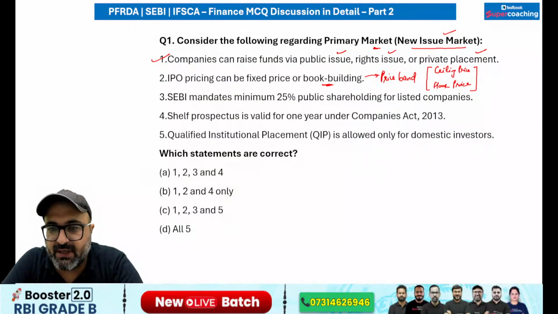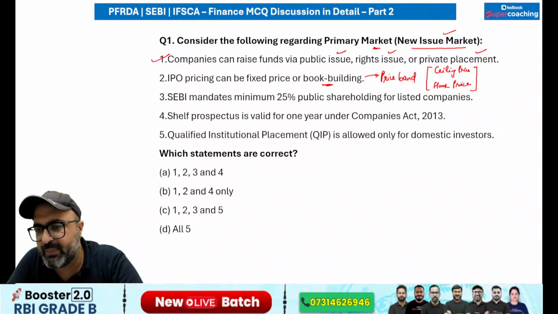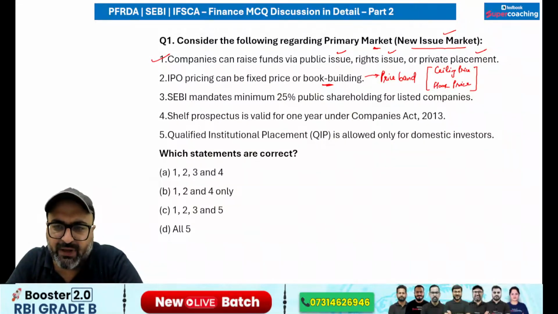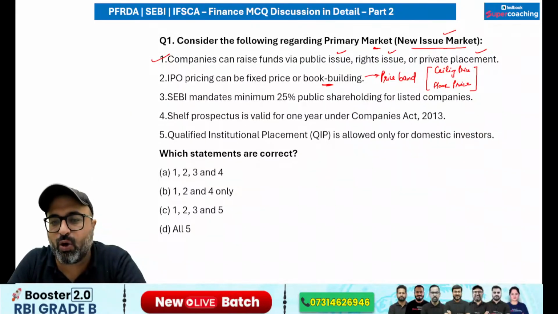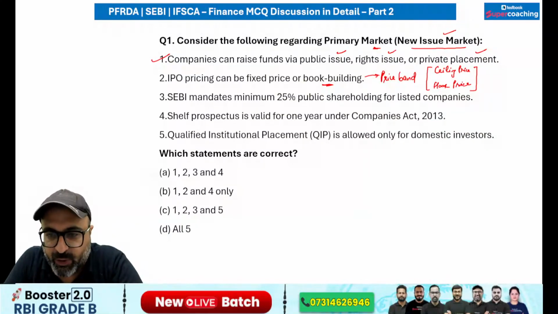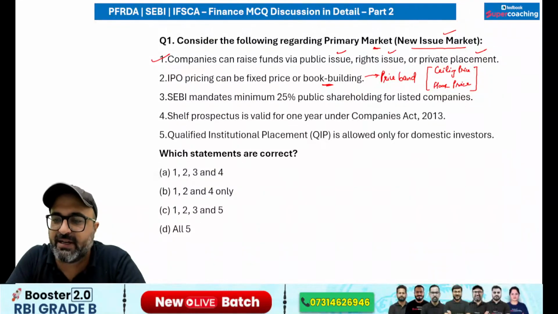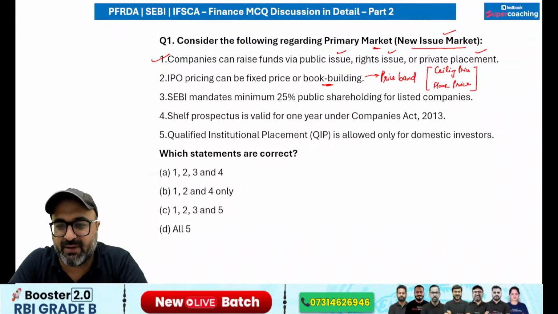Floor price as well as it include the ceiling price. So this floor price and ceiling price is fixed by the issuer. So investors, they bid within the band mentioning the quantity of shares and price they are willing to pay. So the final issue price, which is known as the cutoff price, is discovered based on the demand and supply.